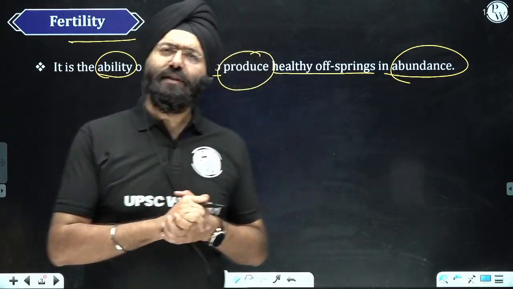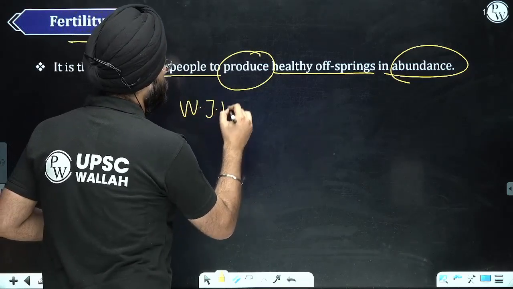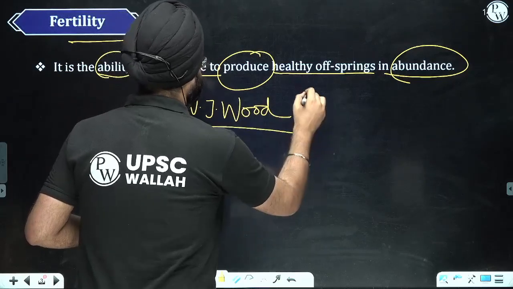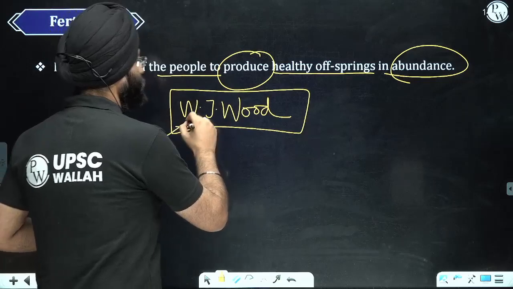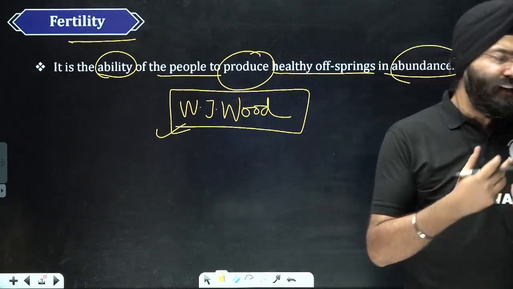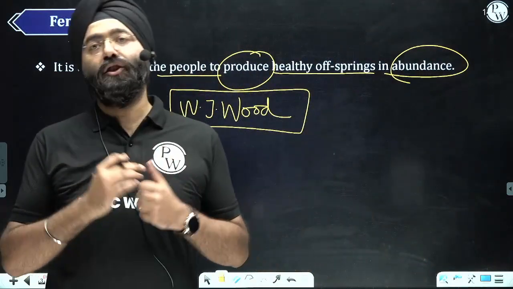So there's a famous anthropologist, W.J. Wood. Now, this anthropologist has basically defined the concept of fertility as the actual birth performance.